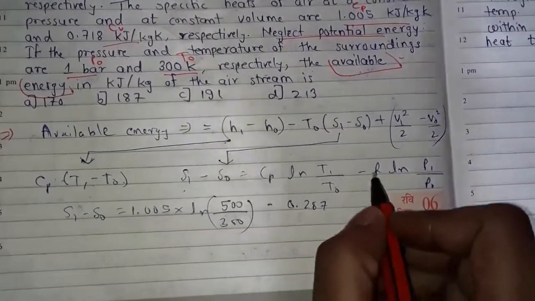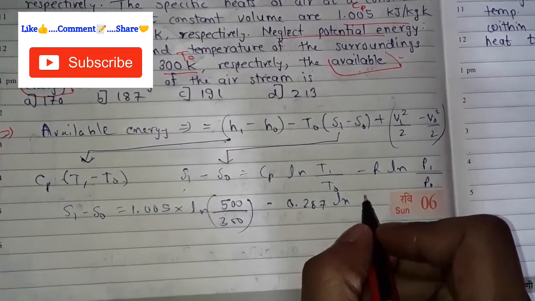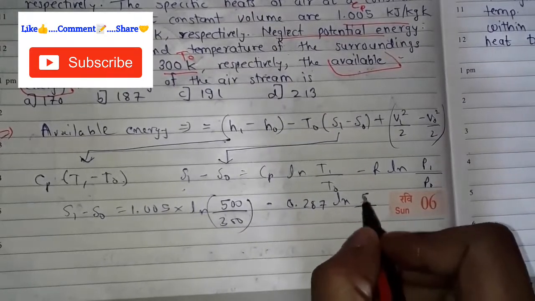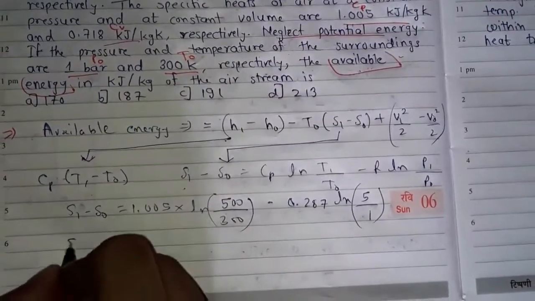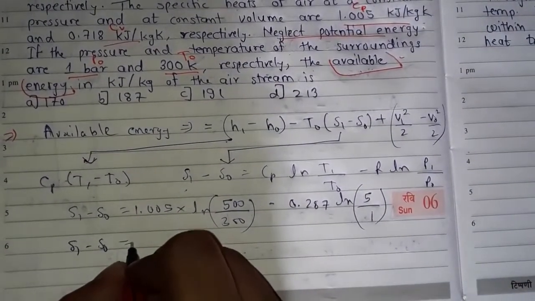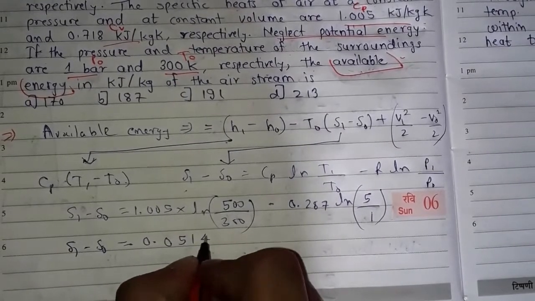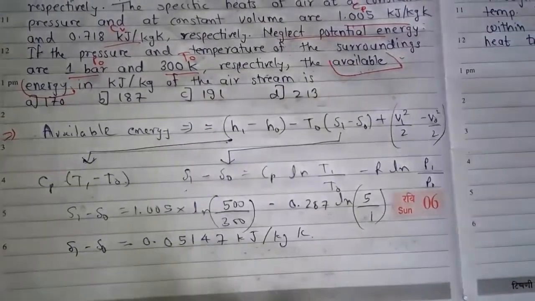Then ln P1 upon P0, that is 5 bar upon 1 bar. After calculating this equation we will get S1 minus S0, that is change in entropy, equal to 0.05147 kilojoule per kg Kelvin.